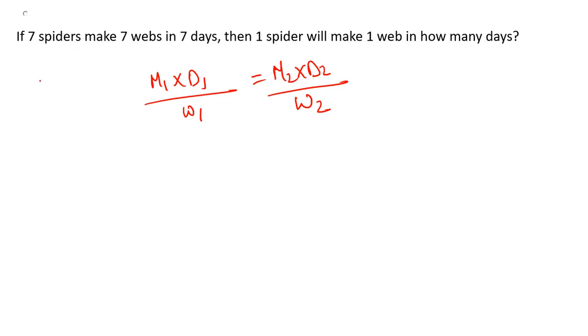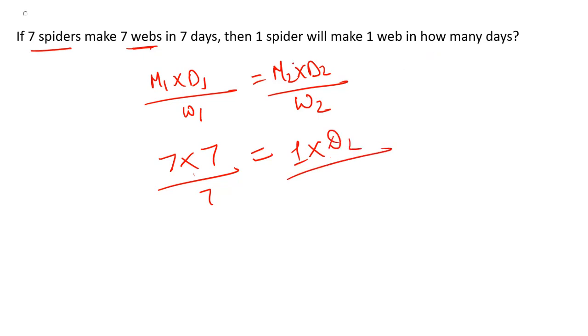M1 usually means the men or persons involved, but as of now here we have spiders, so that is 7. Days are 7. Work done is 7 webs, so 7. M2 is 1. D2 we have to determine, and W2 is 1 web, so 1. You can see D2 we got as 7 days. So one spider will make one web in 7 days.